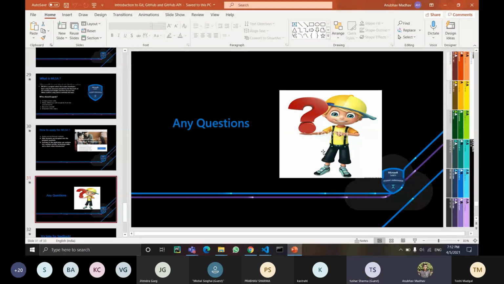Sir, when should one begin to work on open source projects? See, it's better if you have a good hold on either Android apps or web development by the end of first year. As soon as you enter your second year, you can start contributing to open source projects, so that just after your second year you can even try for Google Summer of Code.